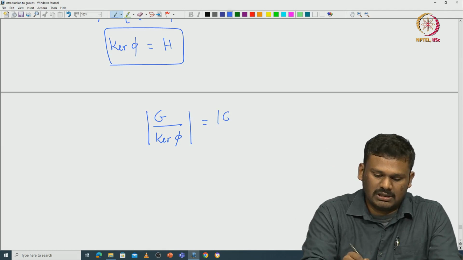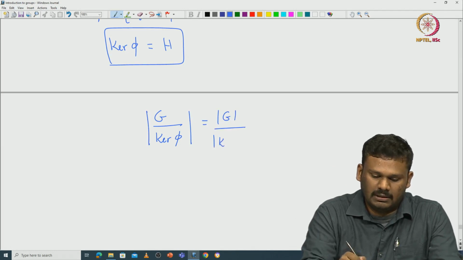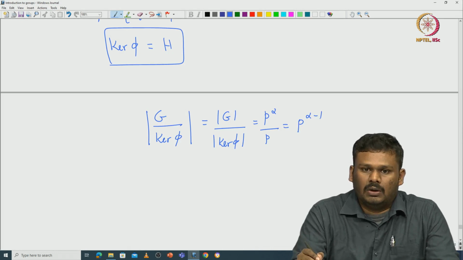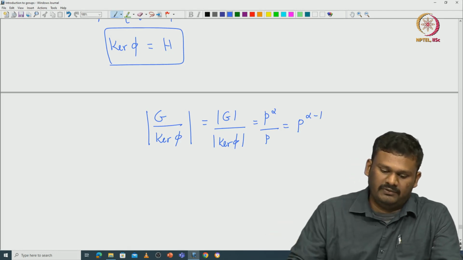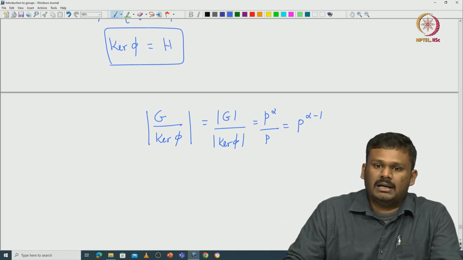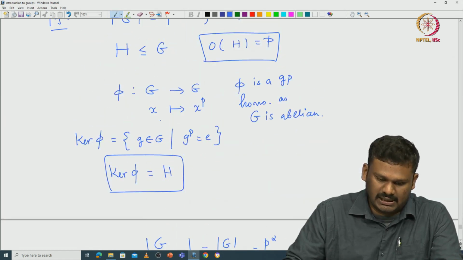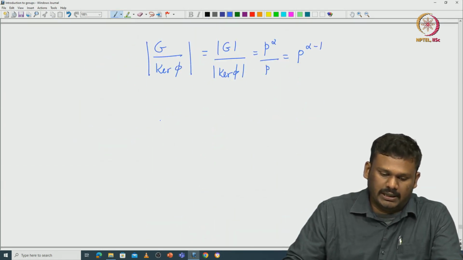The cardinality is the cardinality of G divided by the cardinality of the kernel, which is p^alpha divided by p, which is p^(alpha-1). Now, if this G modulo kernel pi satisfies our hypothesis, then we are done, because by induction G modulo kernel pi is indeed cyclic. Okay, so let us see whether it satisfies the hypothesis.